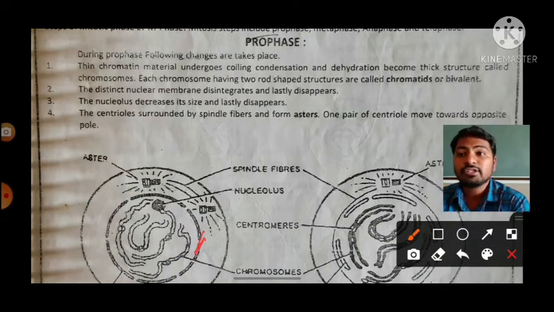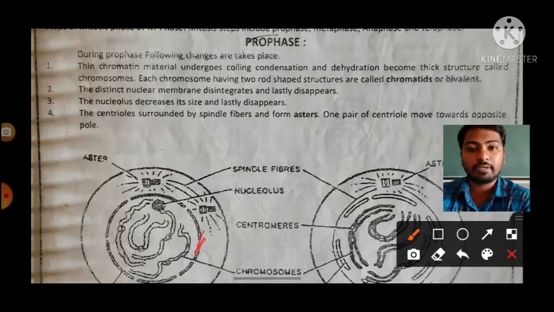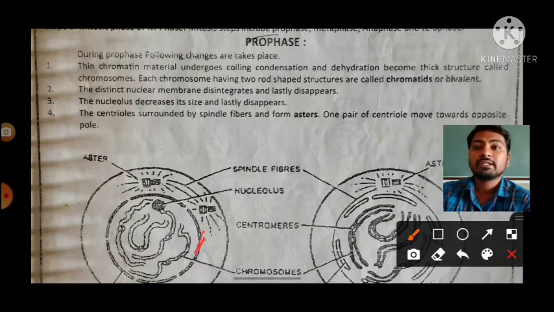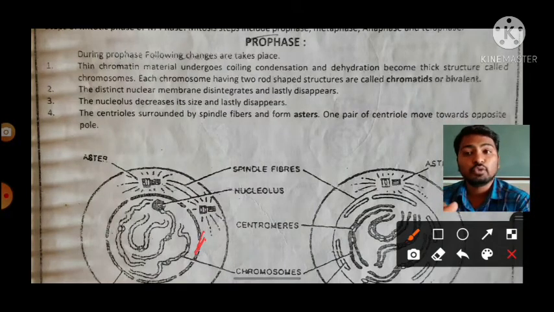In early prophase we can observe the disintegrating nuclear membrane. In late prophase, in the last stage of prophase, we can't observe the nuclear membrane, as it has disintegrated completely. That is called the disappearance of the nuclear membrane. It is the second process happening during the prophase. Then third, the nucleolus decreases its size and lastly disappears.